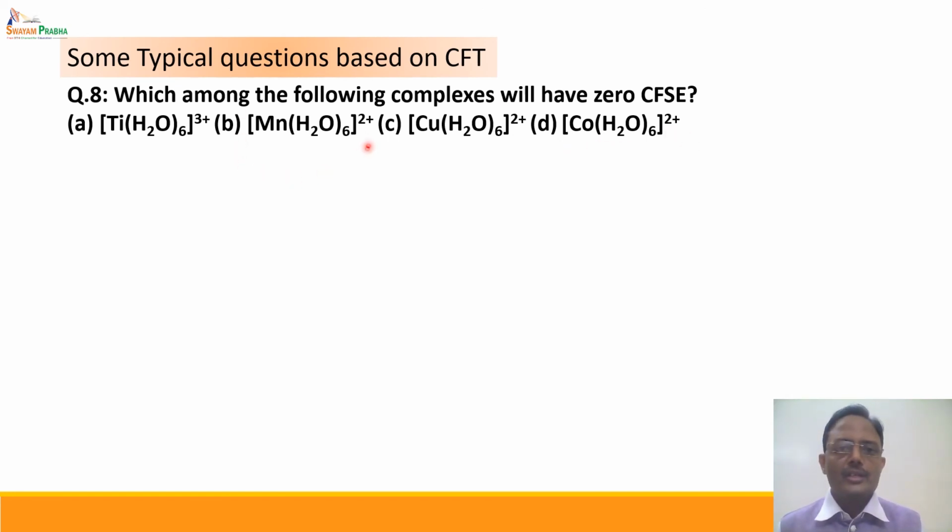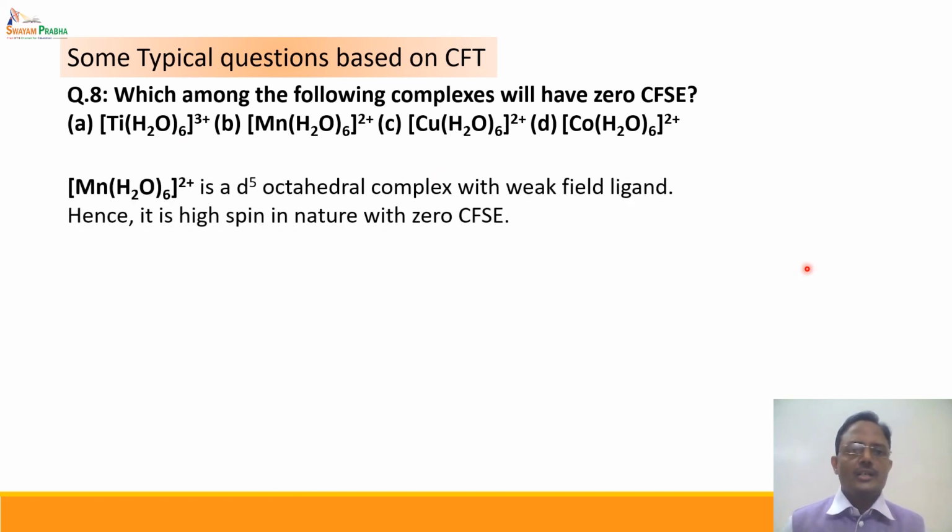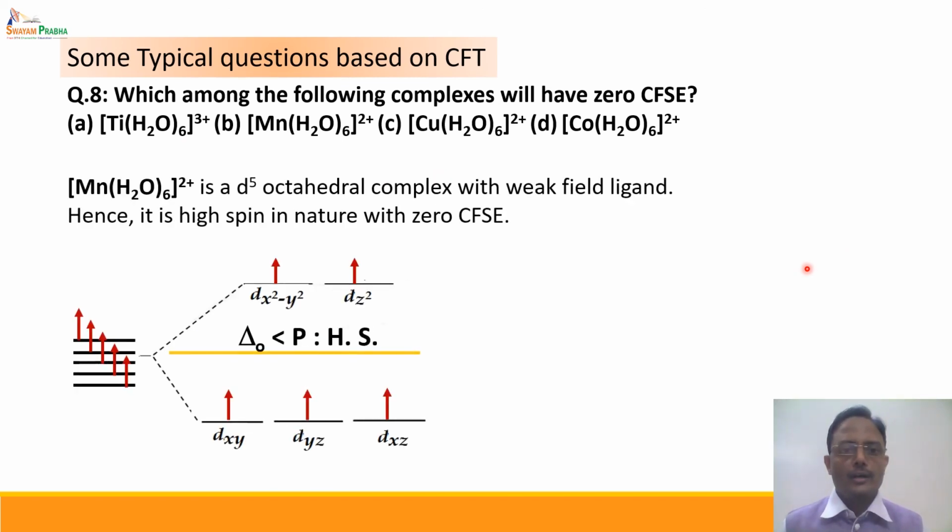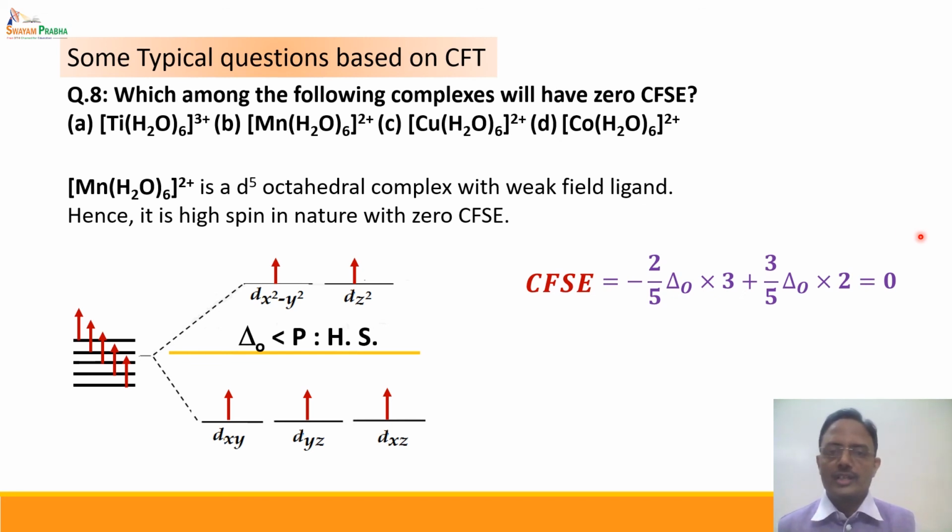Among them, this Mn2+ with H2O ligand, which is a weak ligand, so this complex is in the high spin d5 state, and since it is a d5 high spin octahedral complex, the distribution of electrons is like this. Since there are 3 electrons in the t2g and 2 electrons in eg, the calculated crystal field stabilization energy comes out to be 0. If we see this calculation, the CFSE value will come out to be 0 for this particular complex.